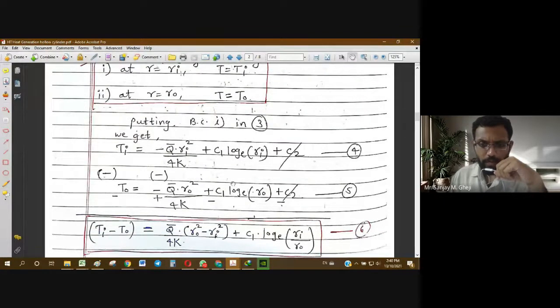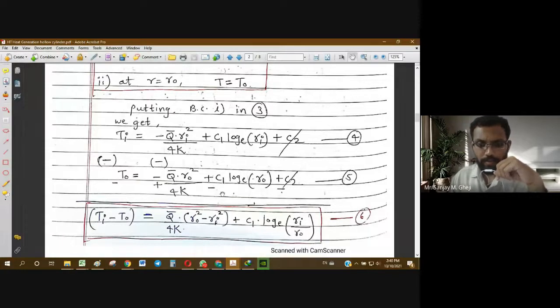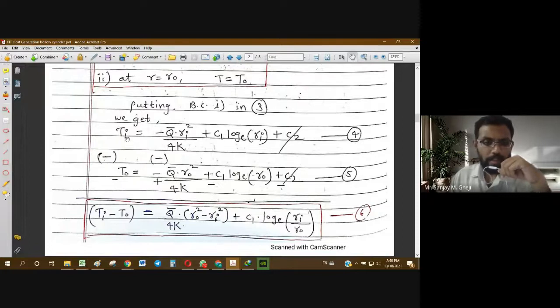Now we have two equations and two unknowns, C1 and C2, so we will solve them simultaneously. We take the difference: Ti minus To on the left side, and on the right side C2 gets cancelled out. What remains is Ti minus To equal to q bar by 4k into (Ro square minus Ri square) plus C1 into log of Ri by Ro.